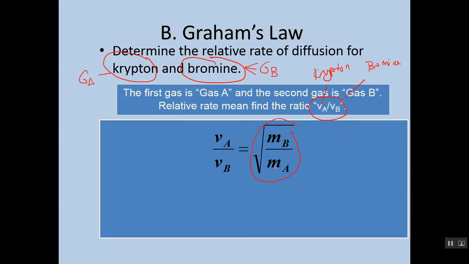So if we have the molar mass of krypton, which is gas A, and the molar mass of bromine, which is gas B, we could plug it in and figure out the rate of diffusion. And it would look something like this. So again, the rate of diffusion of krypton, that's what we're seeing here.